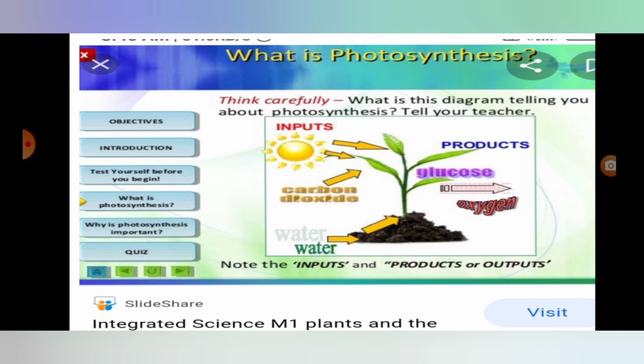What is this diagram telling you about? Photosynthesis. Tell your teacher.